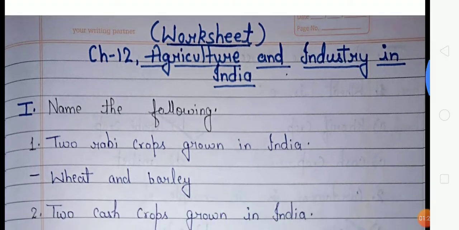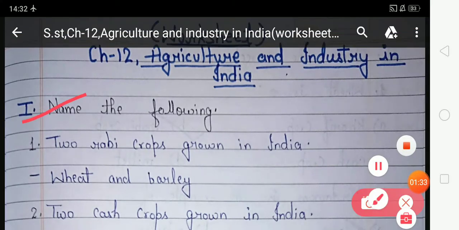Look at the first exercise. Name the following. It means in this exercise you have to write the name of the following according to the given statement. Look at the first statement: two rabi crops grown in India. In this statement you have to write the two rabi crops which are grown in India.